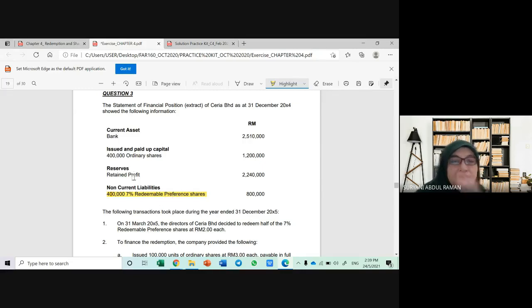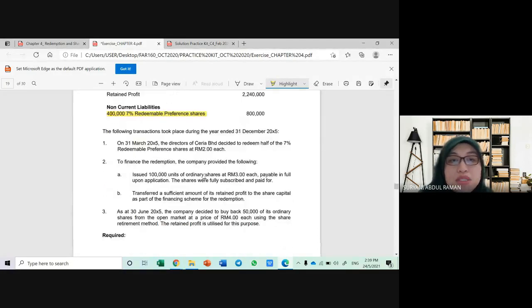Okay, retained profit, I hope everybody also knows what is retained profit. It is part of equity as shares, okay, but it is classified under reserve. It is the accumulated profit starting from the establishment or the operation of the company until now. So dia adalah keuntungan yang terkumpul bermula daripada bila company ini beroperasi dan hinggalah sekarang.